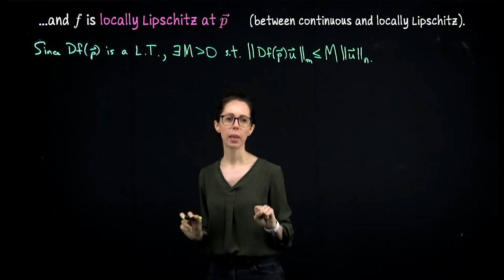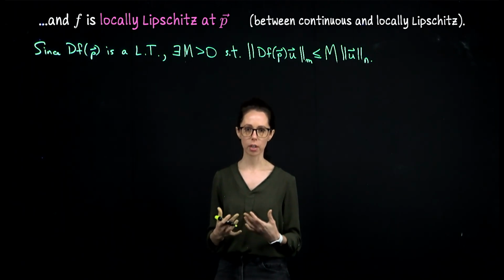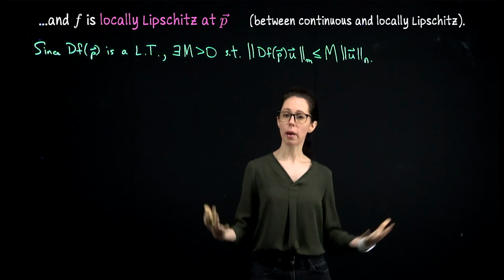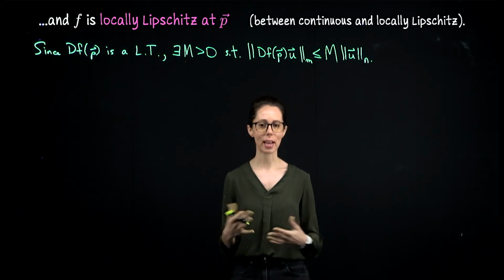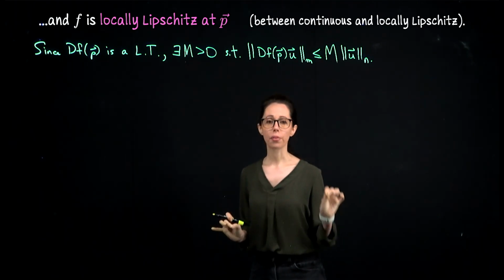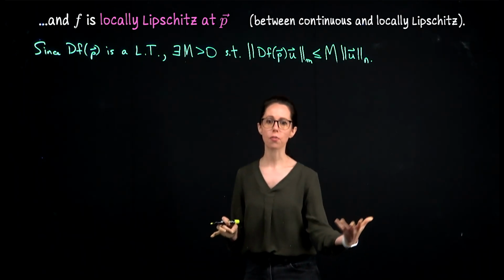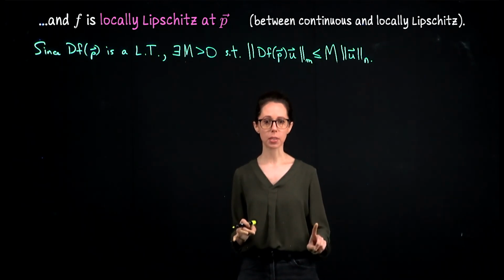Fact number 2 is just reminding you of our epsilon delta description of differentiability. When we introduced differentiability, I said, here's the form that I like to work with, but there are other ways to express the exact same notion. There was the epsilon delta characterization. Since we know that f is differentiable at p, I know that for any choice of epsilon, I can go find a delta so that, et cetera. So let me make a choice of epsilon.